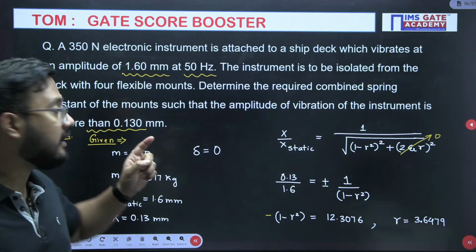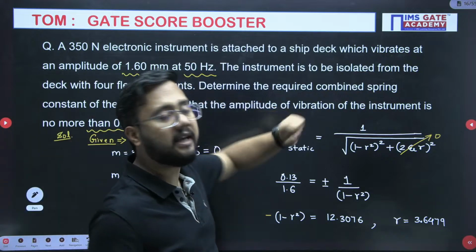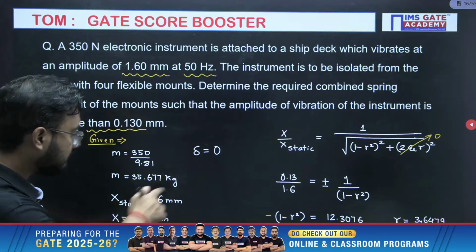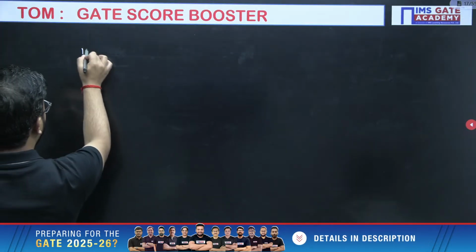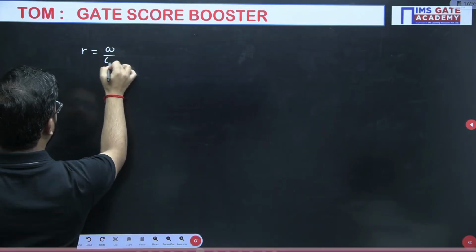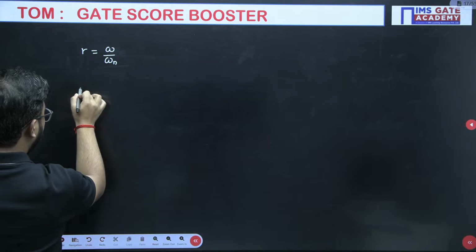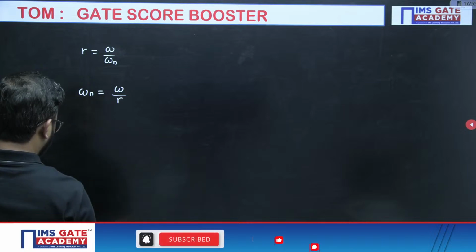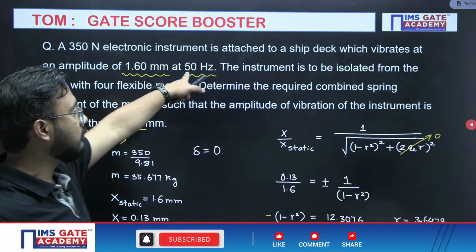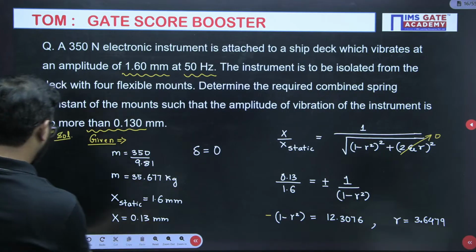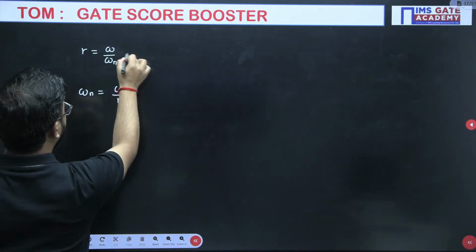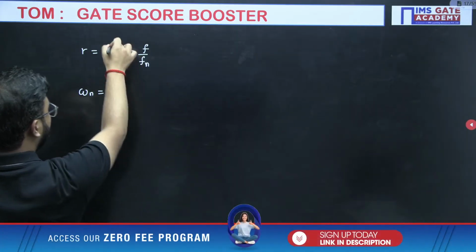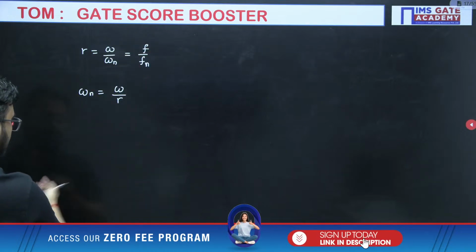Correct. Now what is required actually? The combined spring stiffness. How will you calculate it? First of all, the r value you should know. What is r? Omega by omega n. Omega n we have to calculate first of all. What is omega? See, 50 hertz it is. Or you can directly write like this also: F by Fn. The ratio omega by omega n equals F by Fn also. In that way also you can write.